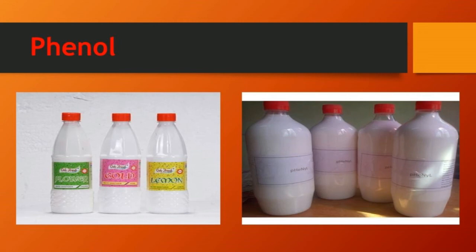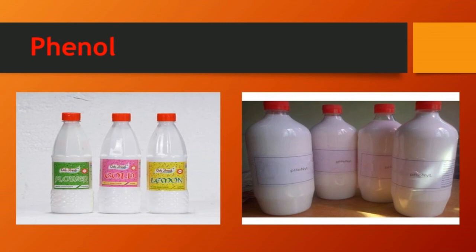So it is widely used only for cleaning purposes, and we should not touch it. Phenol itself is used in mouthwash and as a disinfectant and household cleaner.